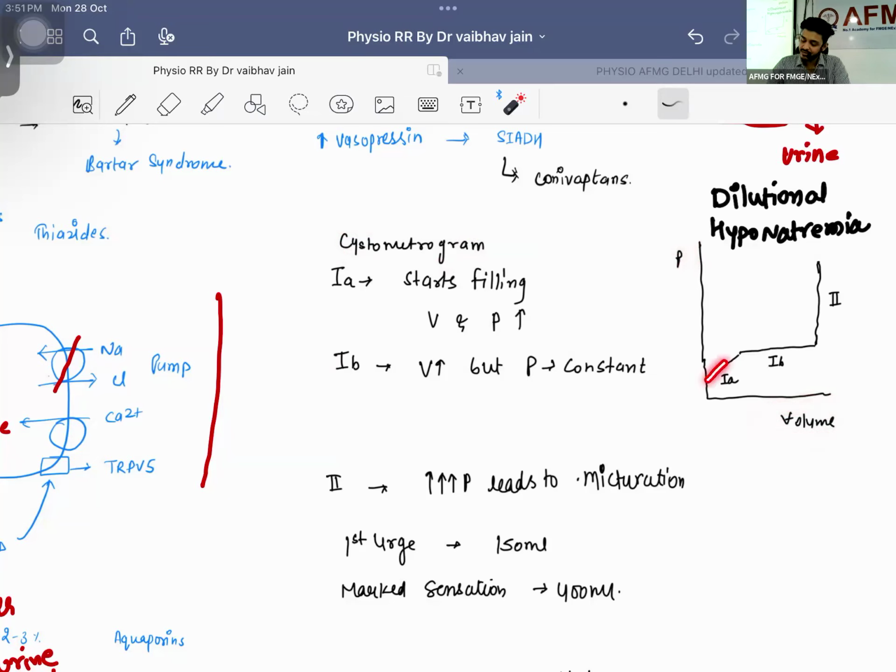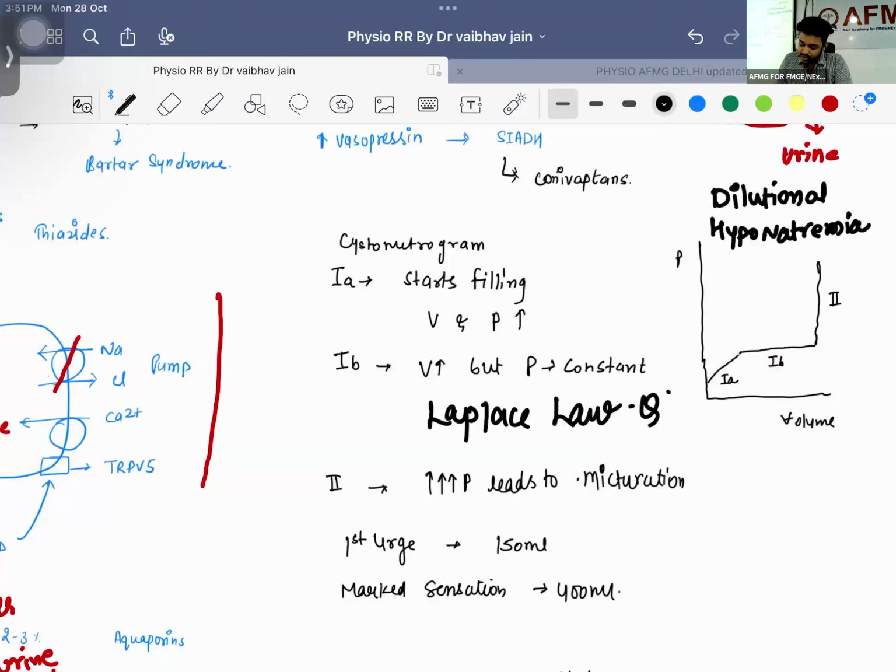What is going to happen? There will be a stage that is known as 1A, where volume is increasing and pressure is also increasing. Can you appreciate that? Then comes the second stage, which is going to be 1B. It depends on a law. The name of the law is Laplace law. This was a previous year question, right? So this is going to be your Laplace law.